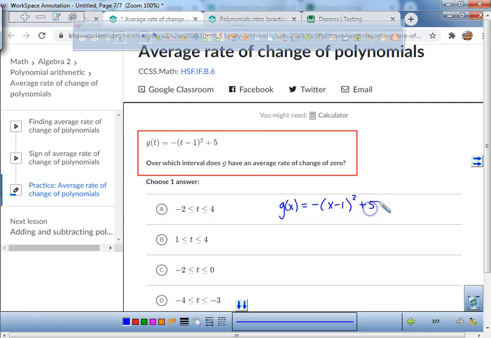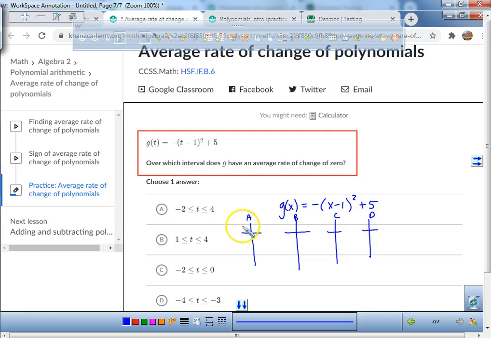All right? We're going to change it to g of x. And what we're going to do right now is I want you guys to make 1, 2, 3, 4 tables. We're going to make a table for answer choice A, a table for answer choice B, a table for answer choice C, and a table for answer choice D.